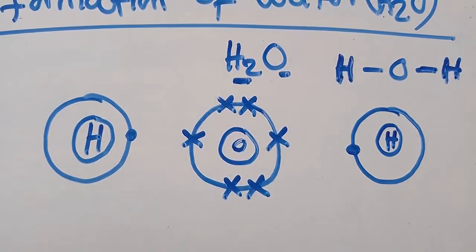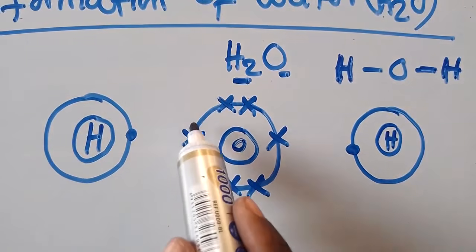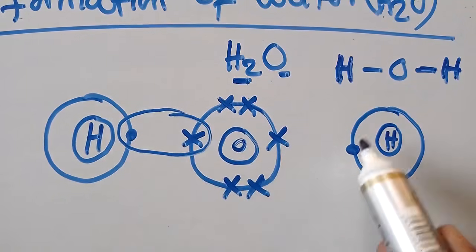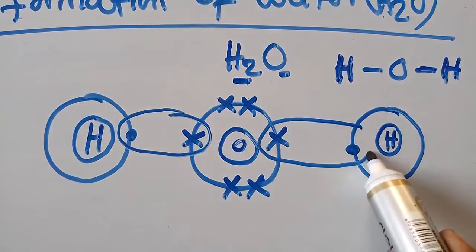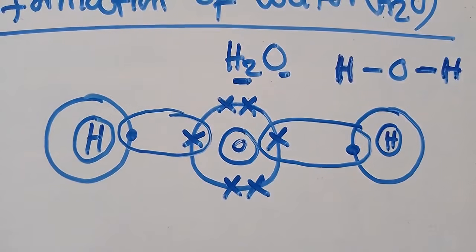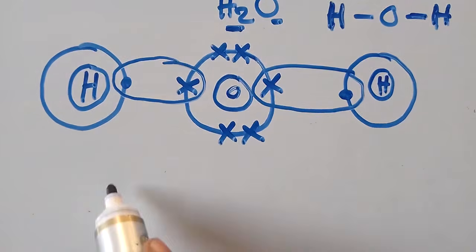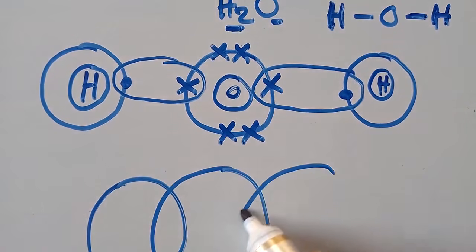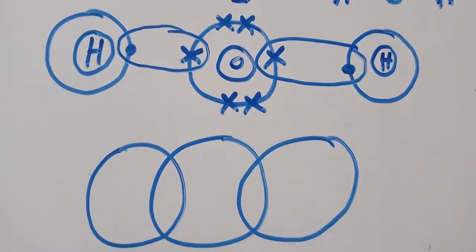So they are sharing, so that they can be stable. Even here, they are going to share. When this is shared, they form something that will look like this. This is what we are going to form.